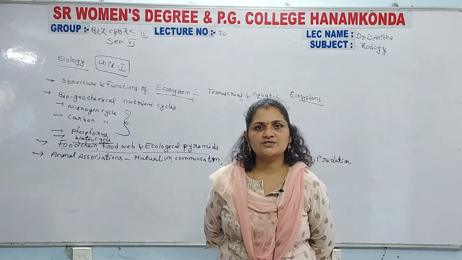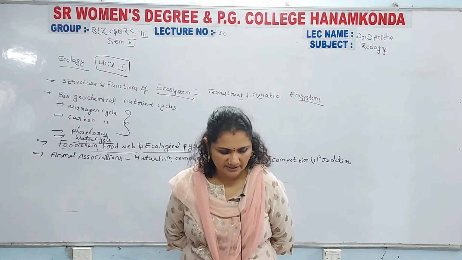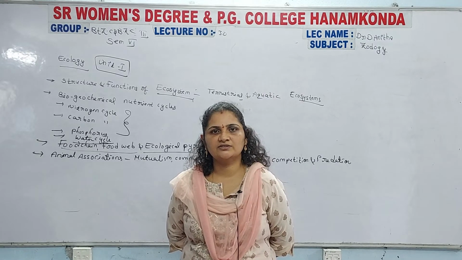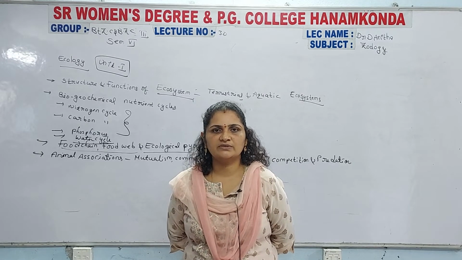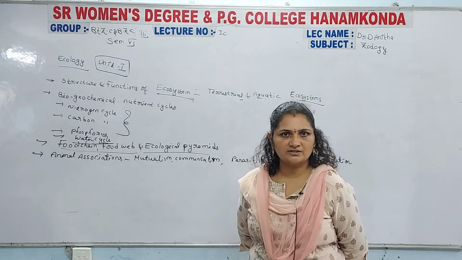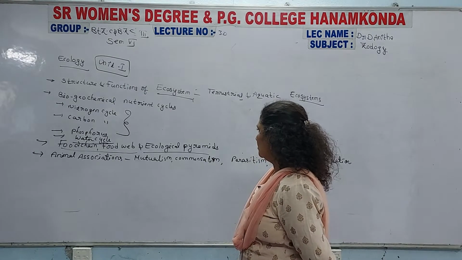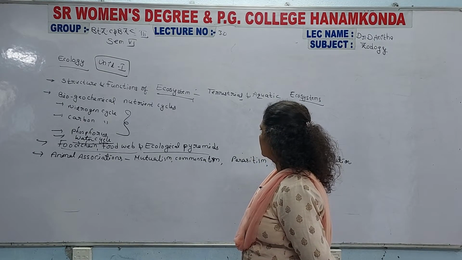Commensalism again has 2 types: commensalism with continuous contact and commensalism without continuous contact. So it is mainly commensalism with continuous and without continuous contact. So that is mainly for mutualism and commensalism.